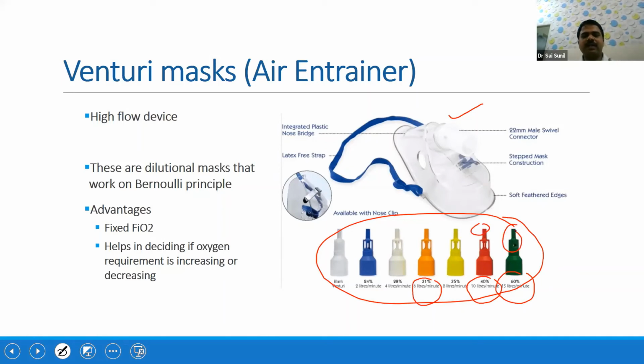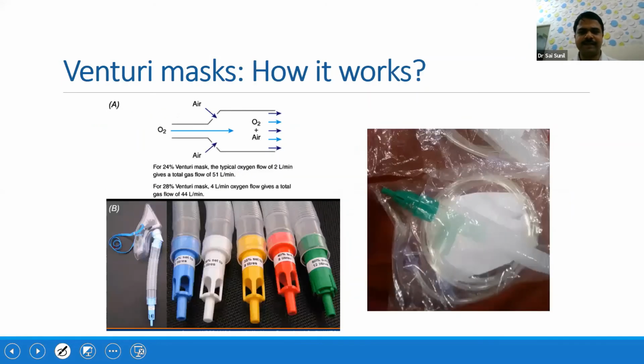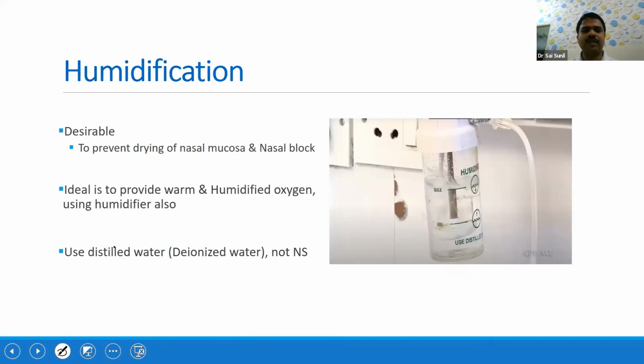Basically it works on Bernoulli principle. It's called a dilutional mask. Whenever the oxygen is going at a relatively higher flow, it also simultaneously takes in air, because it will create negative pressure surrounding it. So that's why the air also will be taken into that. And depending on the size of this hole, it will decide how much FiO2 is going to be delivered to the baby. So the advantages are fixed FiO2, as well as it helps in deciding if the oxygen requirement is increasing or decreasing. So that's how it works.